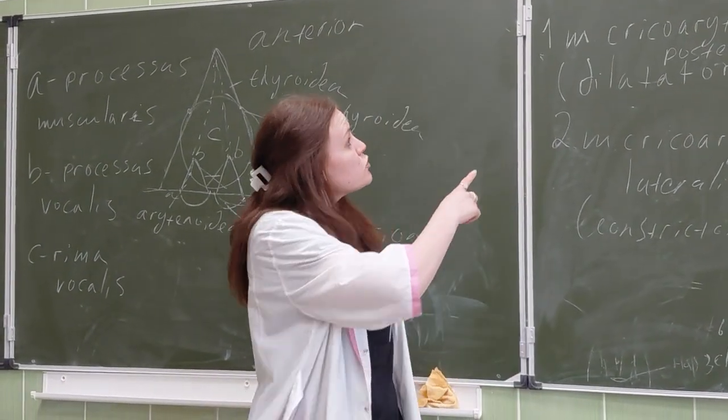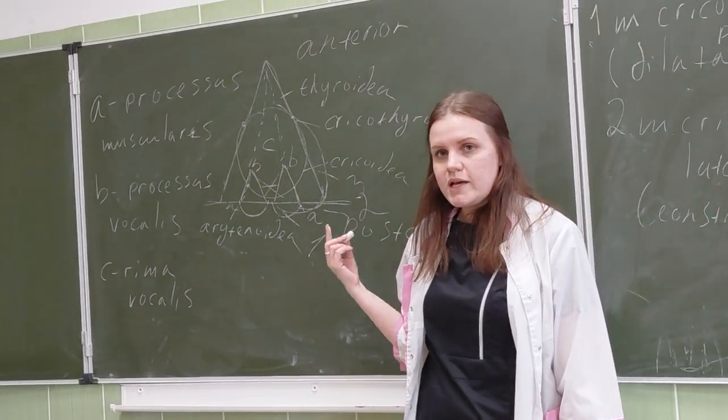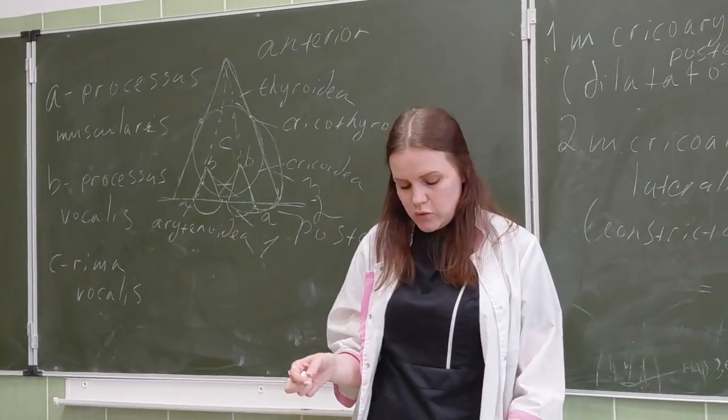And one muscle, musculus cricoarytenoideus posterior, is the dilatator. They change the position, widening and narrowing the gap.